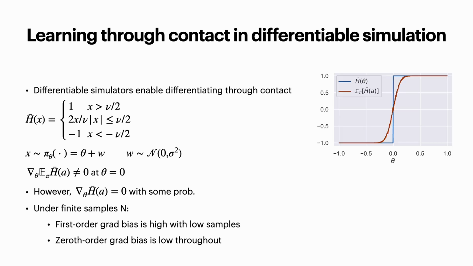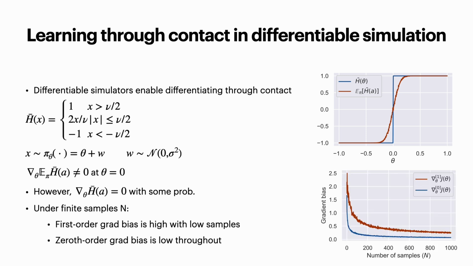To do that, we investigate a very simple soft Heaviside function, which we approximate via Monte Carlo samples. From basic calculus, we know the true expectation of this function and its gradient. When the number of samples is limited, first-order gradients exhibit high bias, while zero-order gradients maintain a relatively good level of accuracy. This result is not great for first-order methods, which promise sample efficiency, yet are inaccurate under a small sample size.